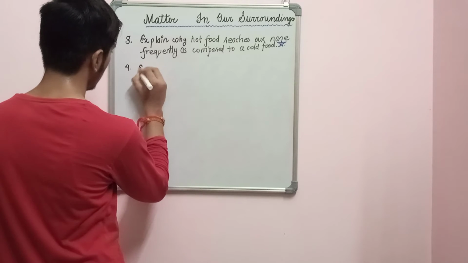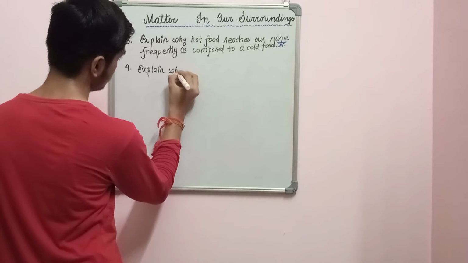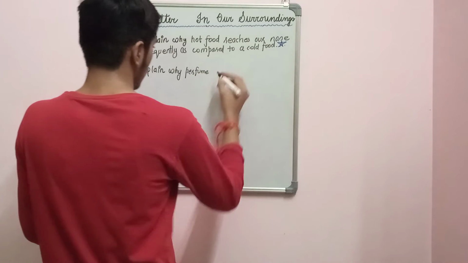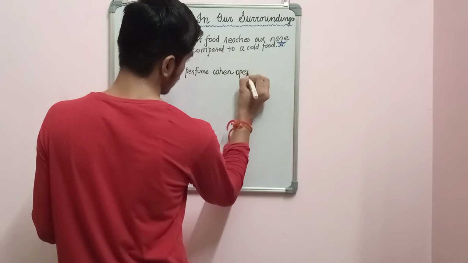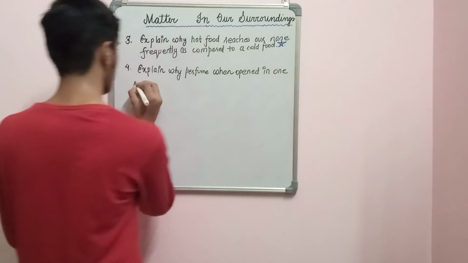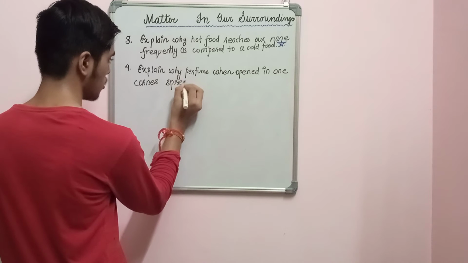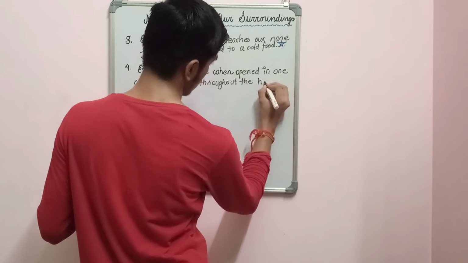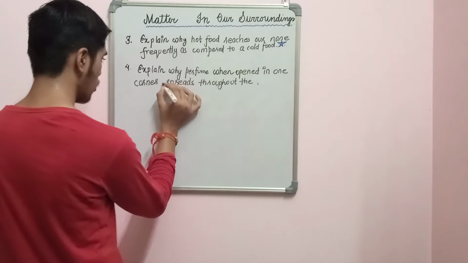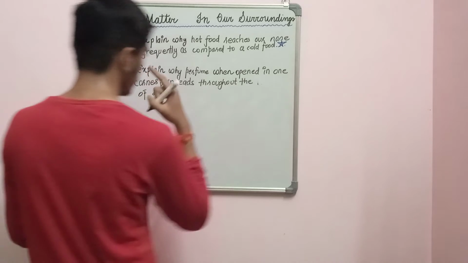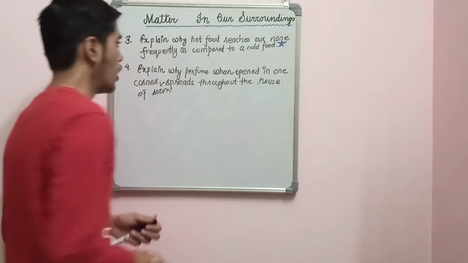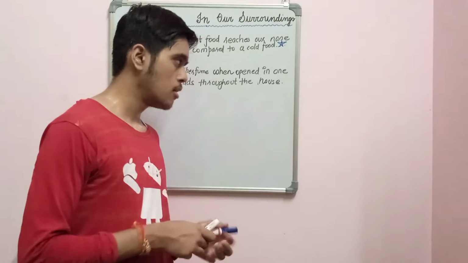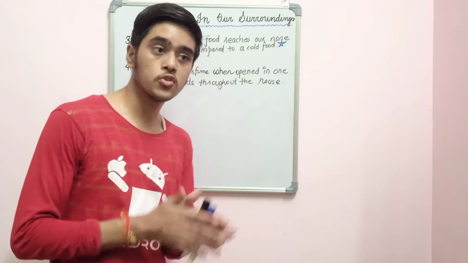Fourth question is, explain why perfume, when opened in one corner of a room, spreads throughout the house. This is a very common experience that when we open a perfume in just any corner of any room in your house, it reaches the whole house. Its smell spreads throughout the house.